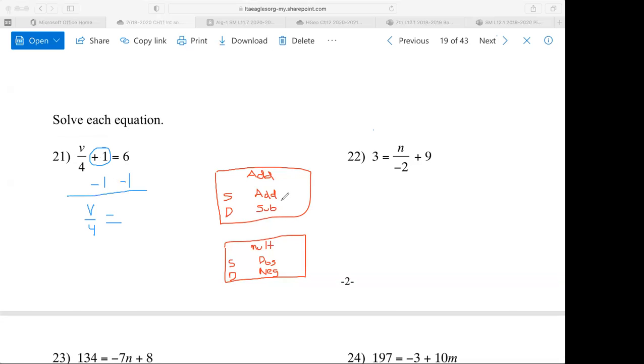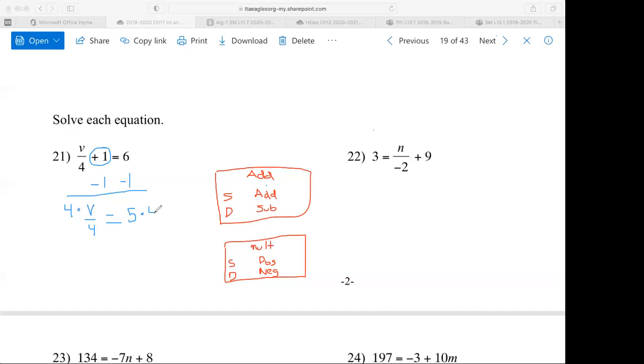6 minus 1. Technically, we're supposed to go back to the adding rules. Different signs, big minus small is 5. There's more positive, so the answer is 5. And now we get rid of this 4. 4 is attached to V through division. To get rid of division, we multiply. We multiply by the number we're trying to get rid of. I'm not trying to get rid of 5. I'm trying to get the V by itself, so I'm multiplying by 4.